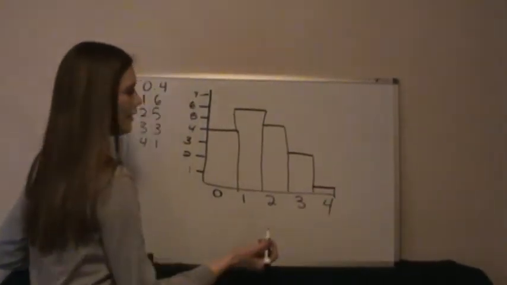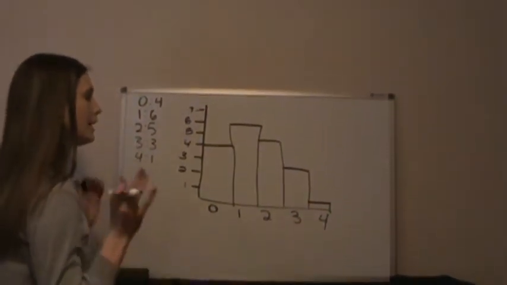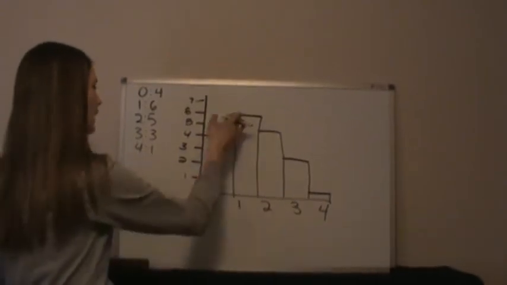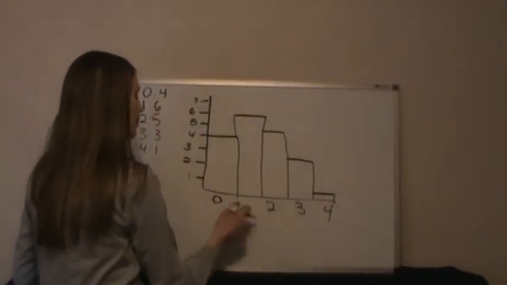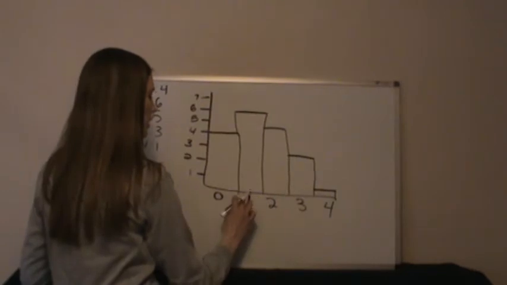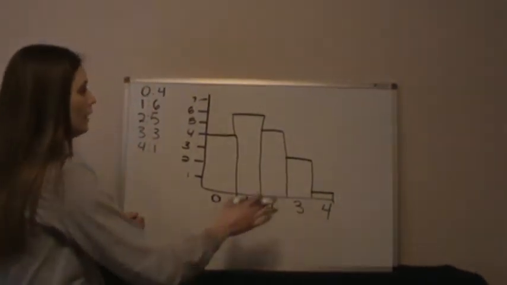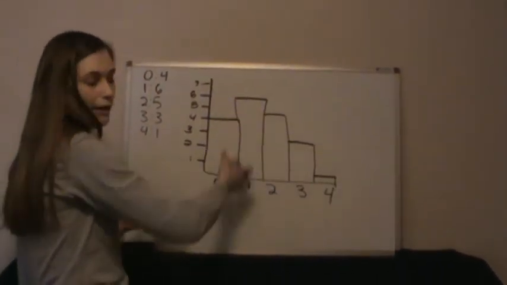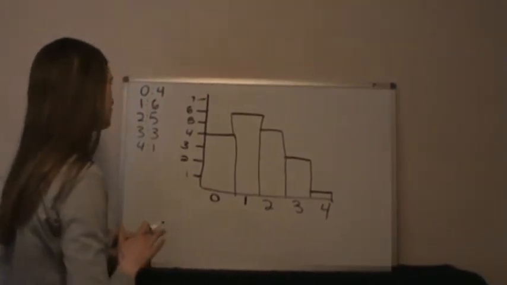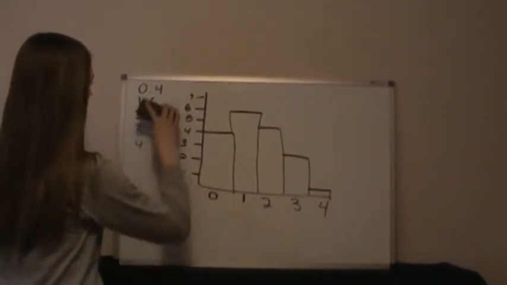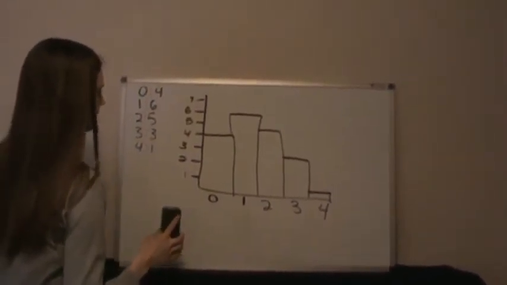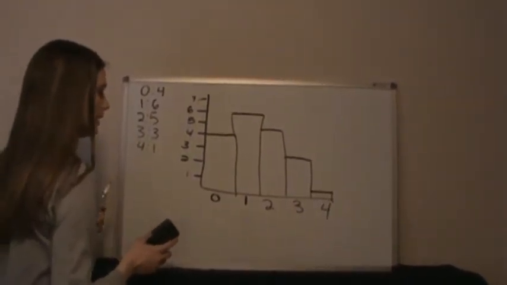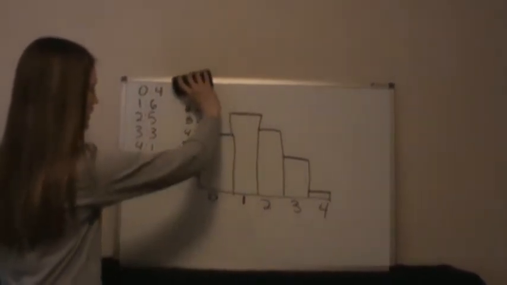So you can kind of see that they're all touching, and then I can look at that right away and say, okay, I know that most of the students have 1 dog. The majority of my class who have dogs have like 1 dog. So that's a histogram. Trying to think if there's anything I'm missing there. I think that covers it.